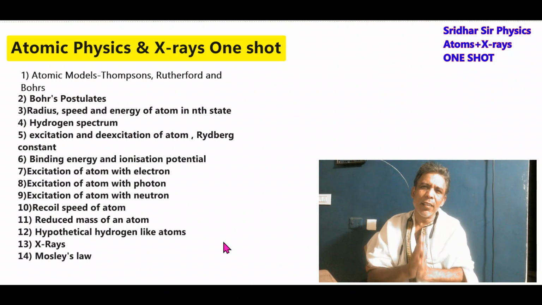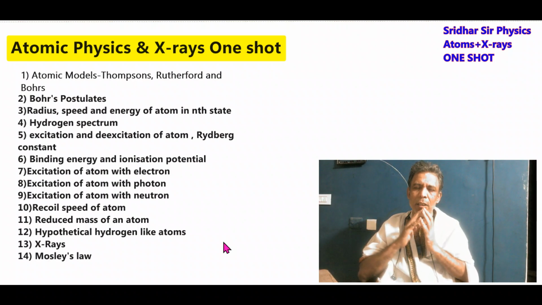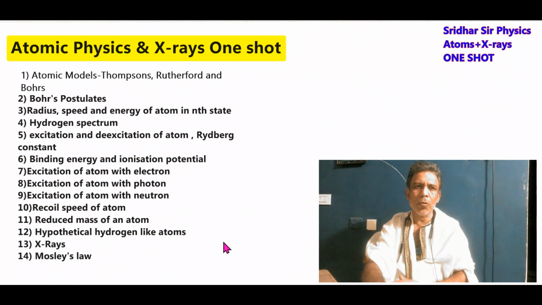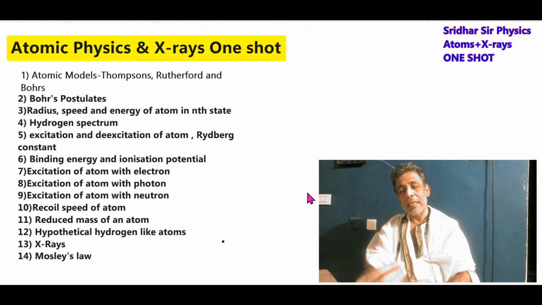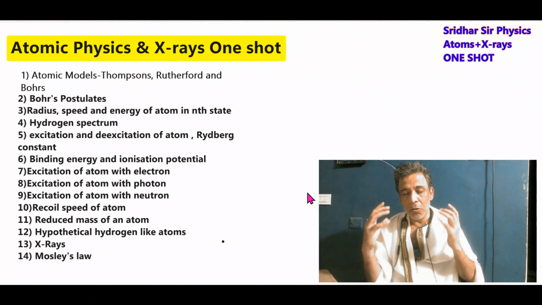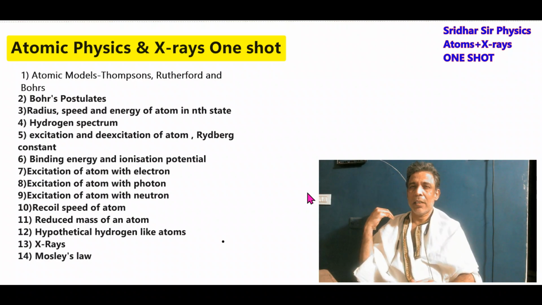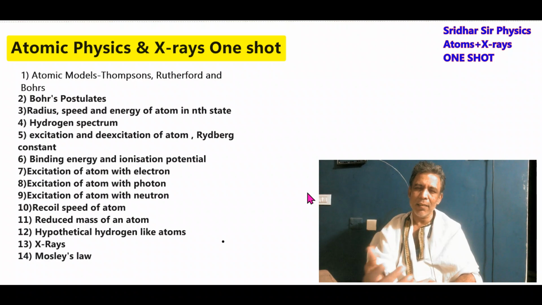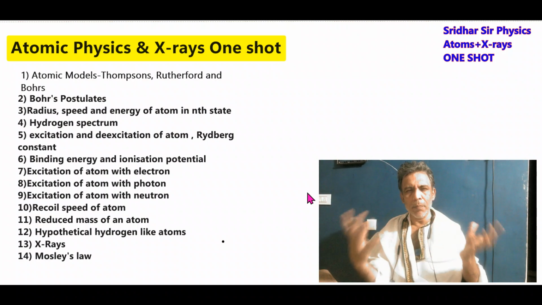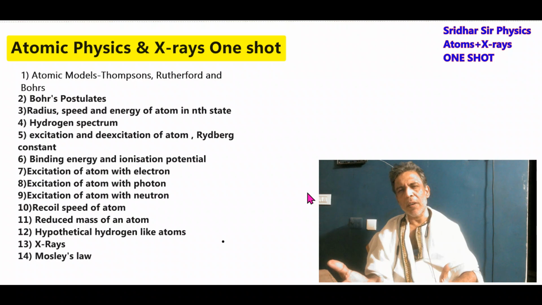So these are all the things that come in atomic physics. You have to really go through all of this. If you understand these concepts, then remember the formula, you will be in a better position to deal with the questions in the exam. Unless you have this much clarity, it is not possible in the exam. Okay, fine. It's just 1.5 hours. Go through it 2-3 times. You'll get the exact basic picture. Then remember the formula. Solve PYQ.